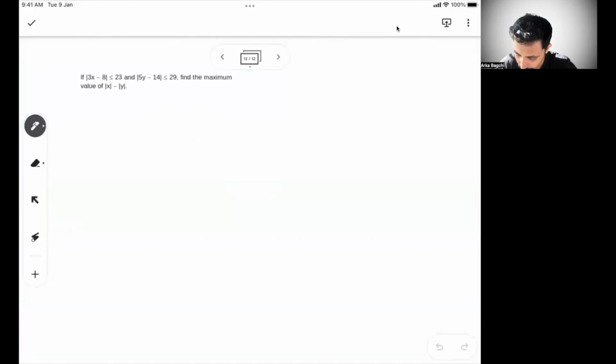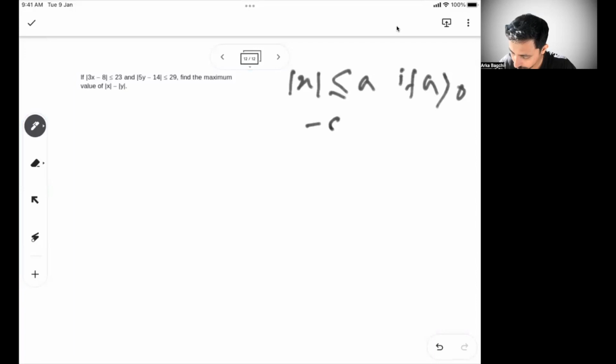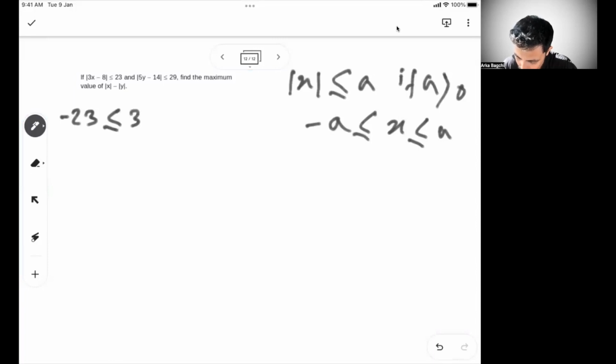Mod 3x minus 8. If we remember, we said mod x less than or equal to A, if A greater than 0, then minus A less than or equal to x less than or equal to A. So if mod x is less than or equal to A, and A is more than 0, then x lies between minus A and A. Similarly, from here we can say minus 23 less than or equal to 3x minus 8 less than or equal to 23.